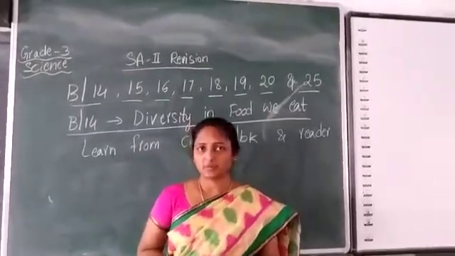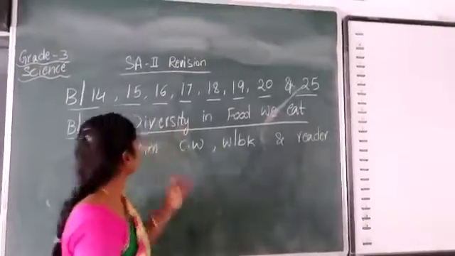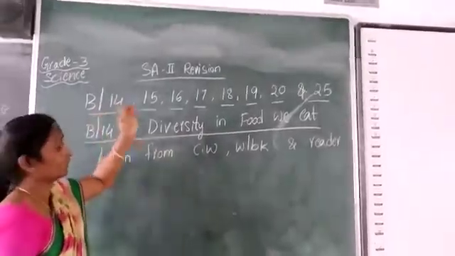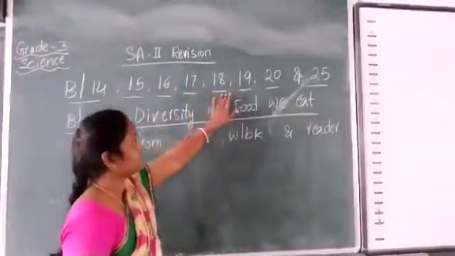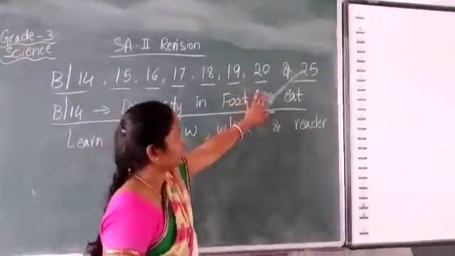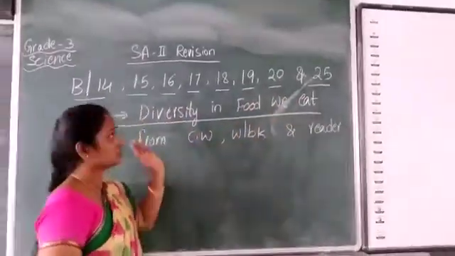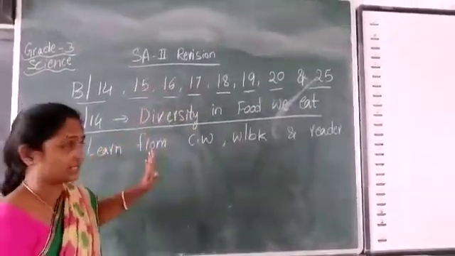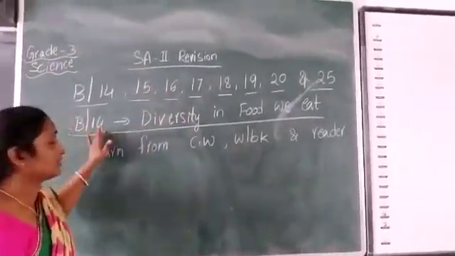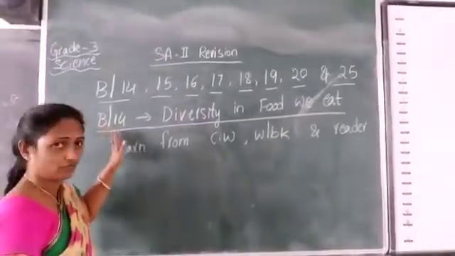So what are the remaining blocks? Block 14, 15, 16, 17, 18, 19, 20 and 25. These are the blocks we are going to revise for SA2 revision. In that, today we will revise block 14.